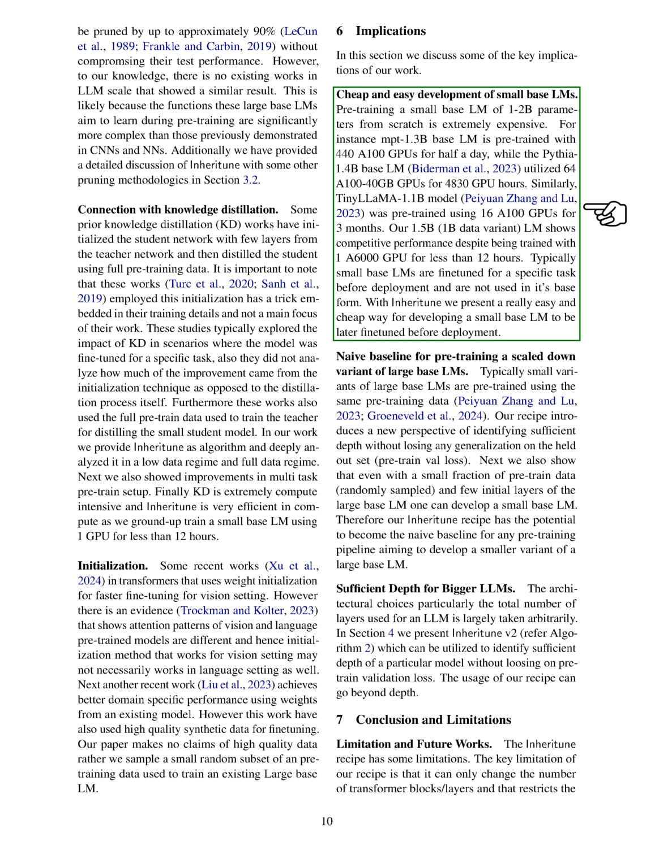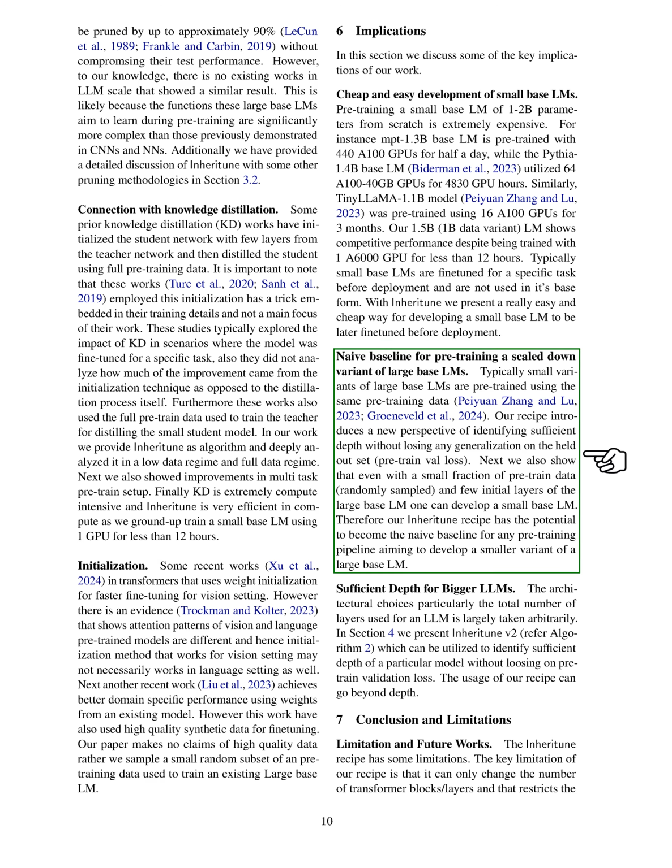With our approach, called Inheritune, we provide a simple and affordable way to develop a small base language model for later fine-tuning. Moreover, we introduce a naive baseline for pre-training scaled-down versions of large language models. Usually, smaller variants of large language models are pre-trained using the same data. Our method offers a new perspective on determining the appropriate depth of a model without sacrificing generalization on a validation set. We demonstrate that even with a small fraction of pre-training data and a few initial layers from a large base language model, a small base model can be developed.